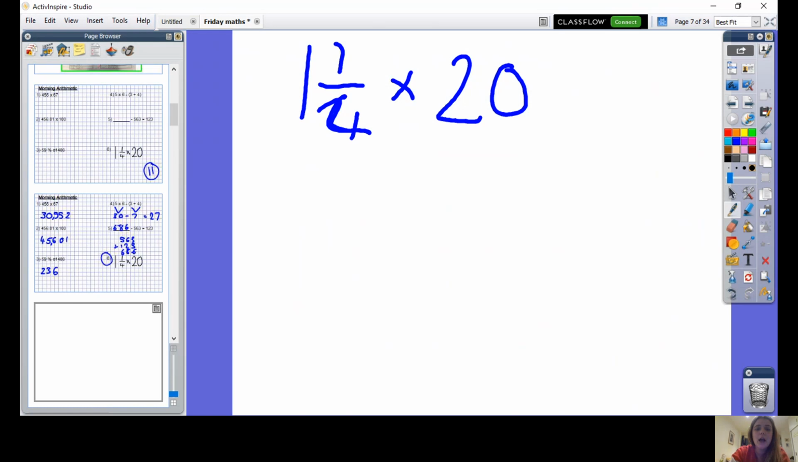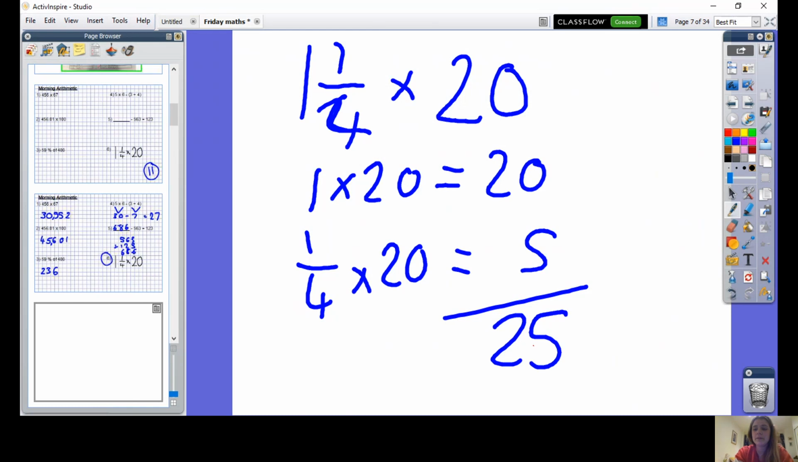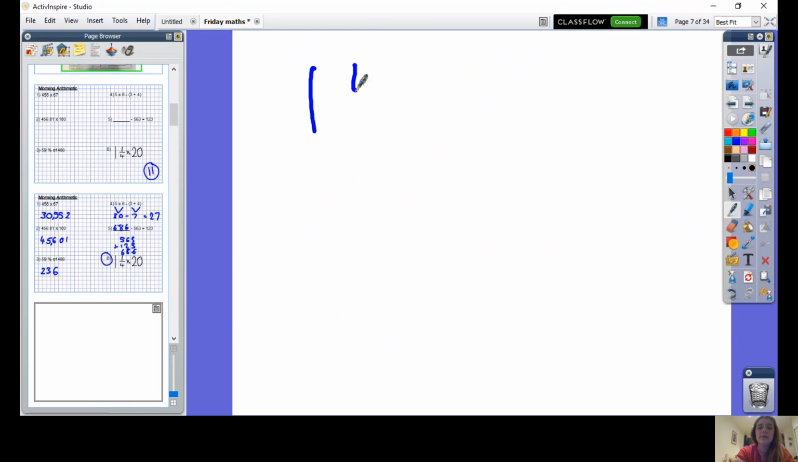The first way that you could have solved it is to break it into the whole number and the fraction. 1 times 20 is 20, and 1/4 times 20, 1/4 of 20 is 5. Add those together and you've got 25. Okay, that's one way of solving the question. Now let's look at another way of solving the question.